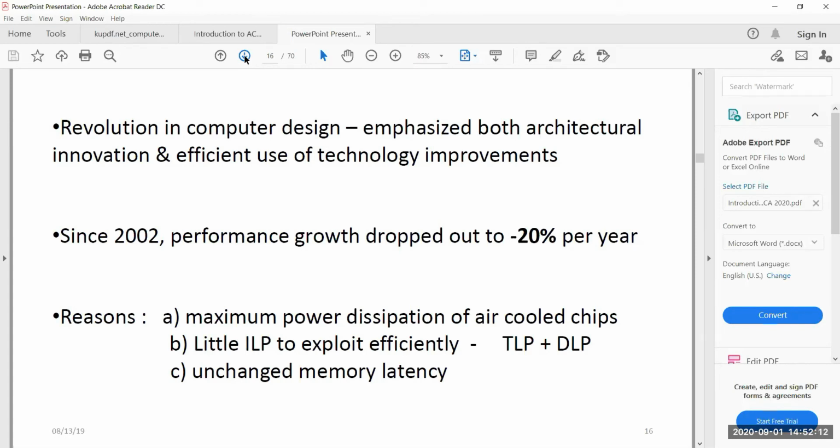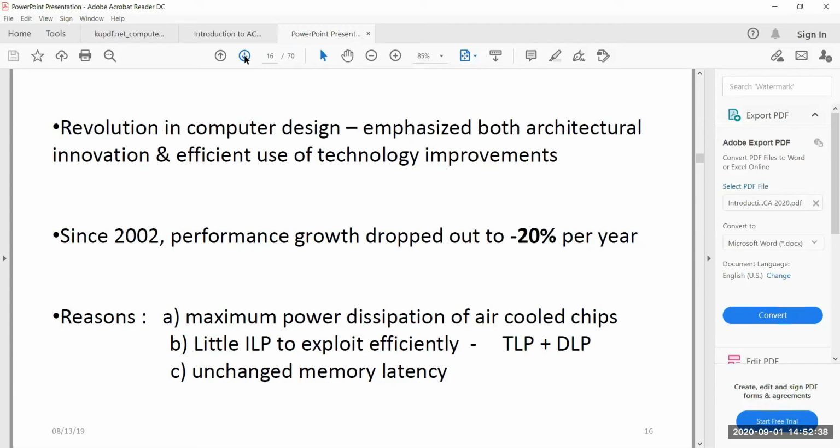The other reason is, when you are trying to improve the performance of the system, one mechanism that people have explored is to execute multiple instructions at once in the form of instruction level parallelism.